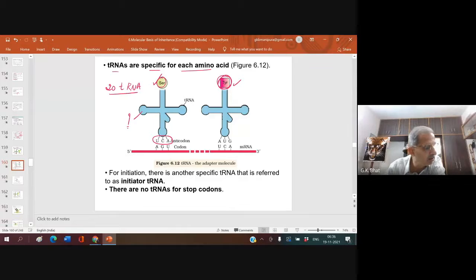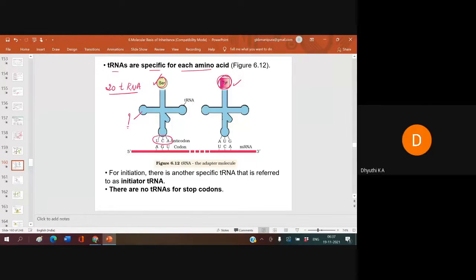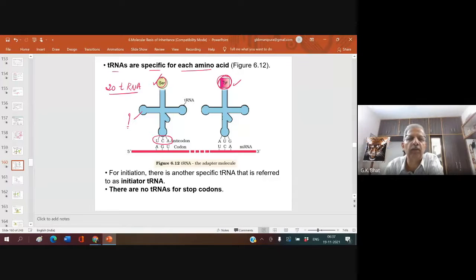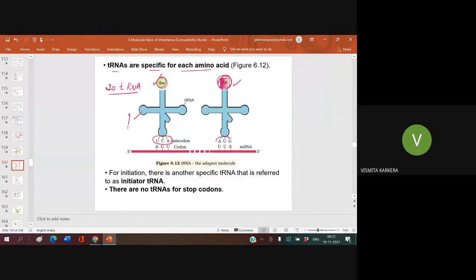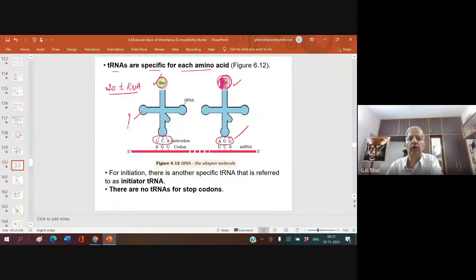Kavita. Yes, sir. What should be the anticodon? Anyone except Rakesh? Hello? AUG. Who said it? Vismita. Vismita, right, AUG. So, I am repeating again. Kavita, you are not hearing.